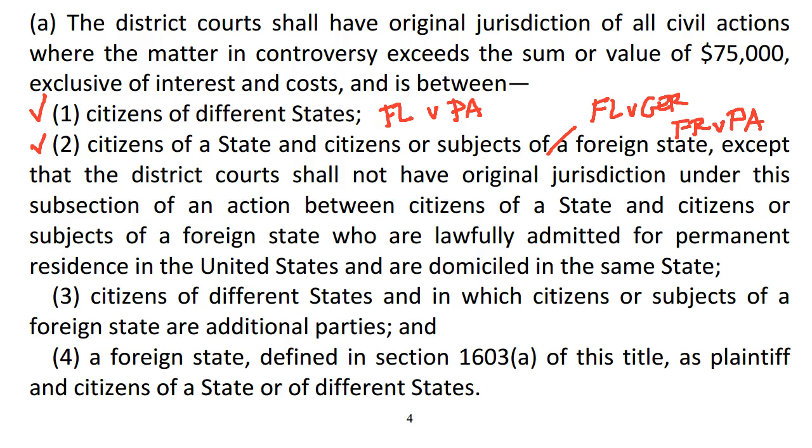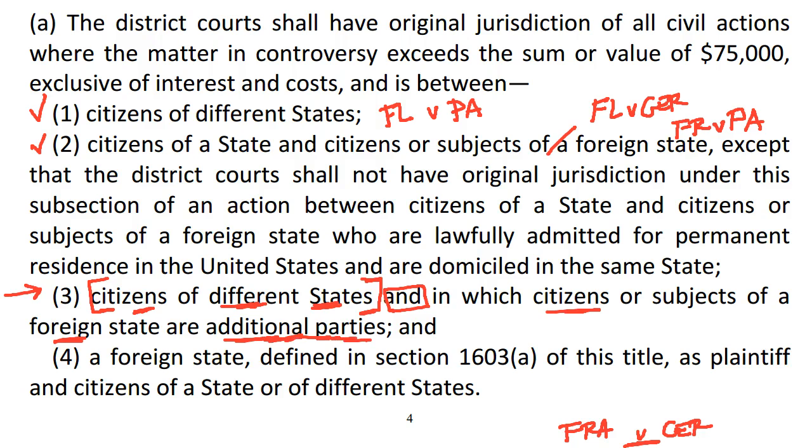The one we had the problem with was the claim between the French plaintiff and the German defendant. And that's where A3 kicks in. Threshold condition of A3 is you must have a claim between citizens of different states. And if you do, then you can add in citizens of foreign states as additional parties.